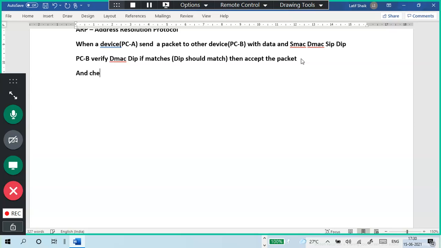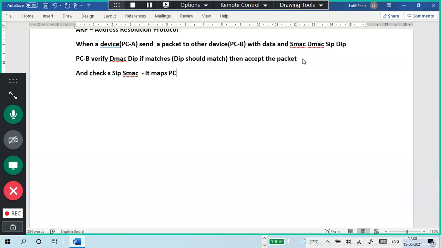And it checks the source IP, meaning PC A's IP address, and the source MAC address, and it maps them. So it maps PC A's MAC address.